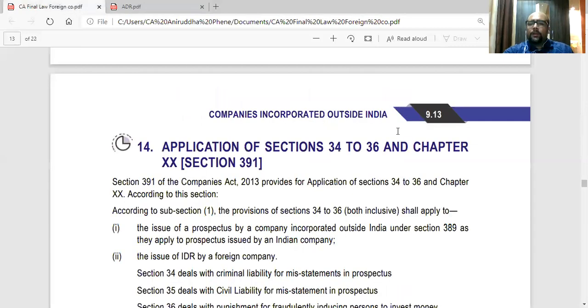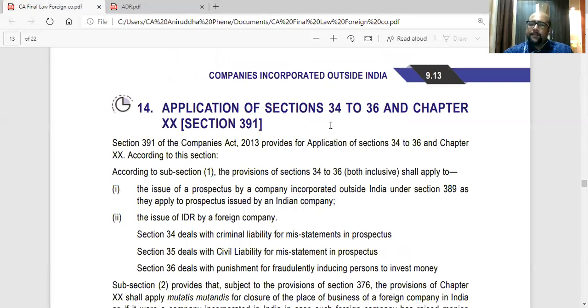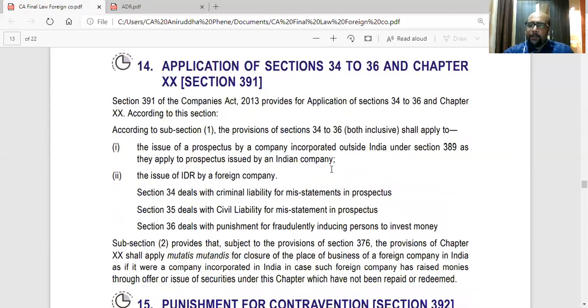Now, basically, application of 34 to 36. Sections 34 to 36 talk about liabilities for misstatement in prospectus. The same will be applicable to a foreign company and also to an IDR issue. Section 34 deals with criminal liability for misstatement in prospectus. Section 35 deals with civil liability for misstatement in prospectus.